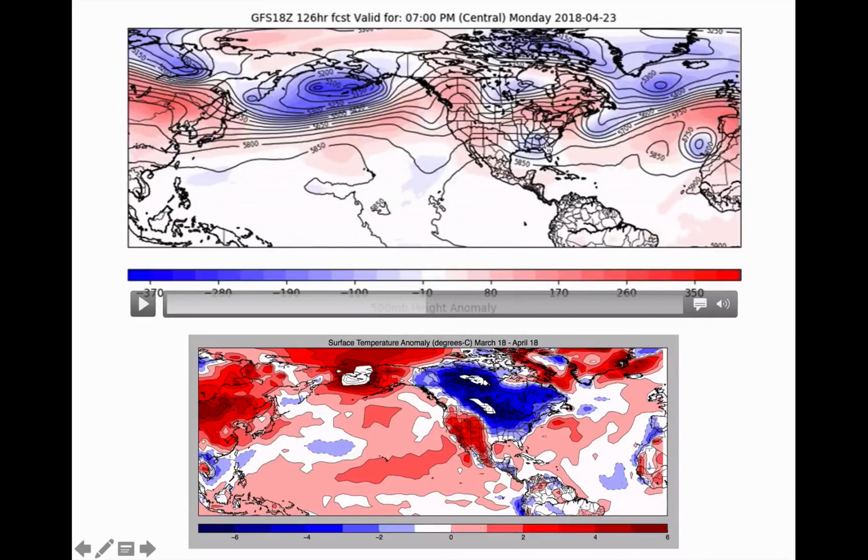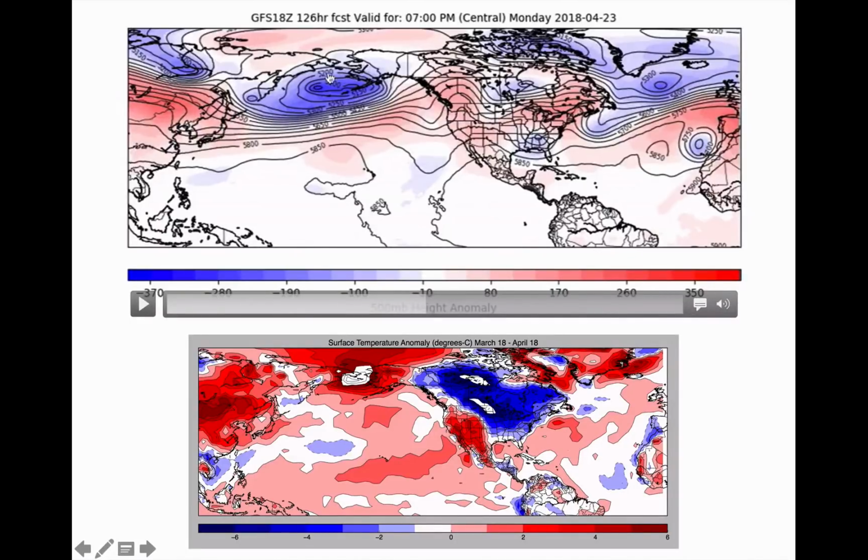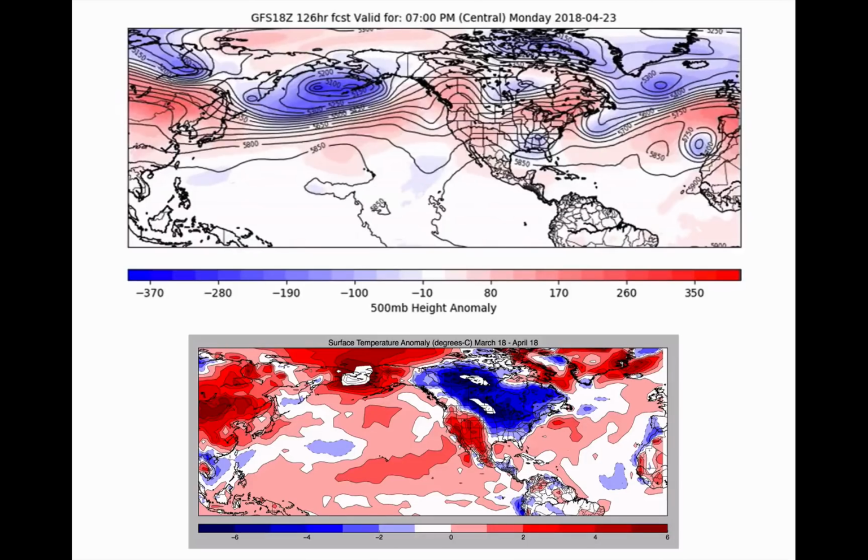But what I want you to see is, notice this. Even though it brings in a little bit cooler air starting the next week, we don't have the mega trough sitting over the Hudson Bay. And look, here in the North Pacific, west of Alaska, east of Russia, we've got a trough. And that's important. This means two things. This means possibly downstream, as we get through the beginning of May, maybe an active weather pattern here in the central states. But what it does mean is we've now removed that feature that was shoving a bunch of warm air toward the North Pole, displacing that cold air over the Corn Belt. I love to say that the pattern is broken down, and that's what we can see here.